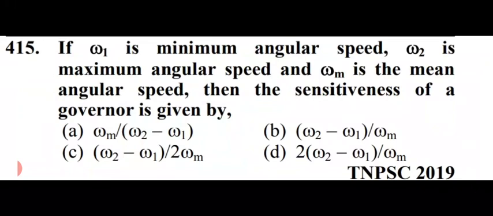In this case, I will directly tell the right answer, that is option number B, omega 2 minus omega 1 divided by omega m, that is omega mean. I repeat, omega 2 minus omega 1 divided by omega m, that is option number B. Option number B is right here.